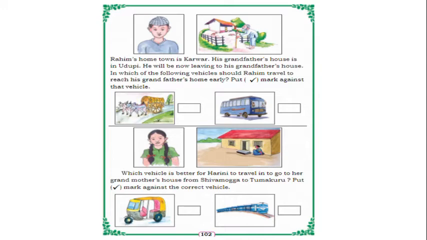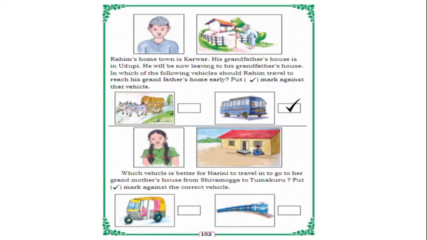In which vehicle he will reach early, we have to put right mark, in bullock cart or by bus. So obviously children, by bus he will reach early to the grandfather's house, isn't it? Yes. Why? Because bus will move fast, but bullock cart will move very slowly.